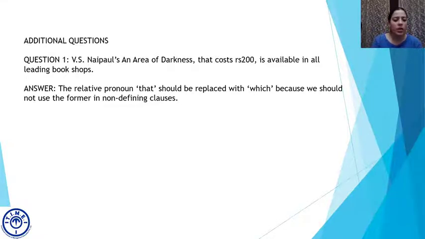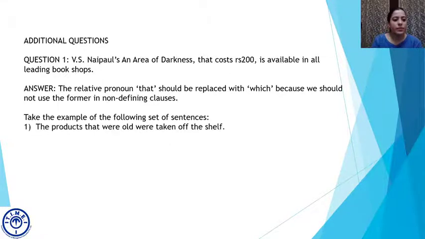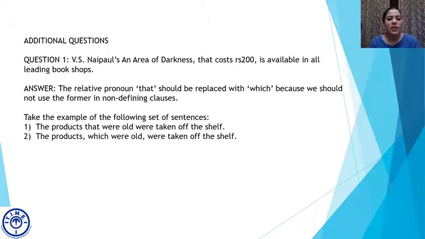Now, what does that mean? So let's take an example. The products that were old were taken off the shelf, and the products which were old were taken off the shelf. Now, in these two sentences, is there a difference of meaning? In both sentences, the products were old and they were taken off the shelf. Is there a difference of meaning?